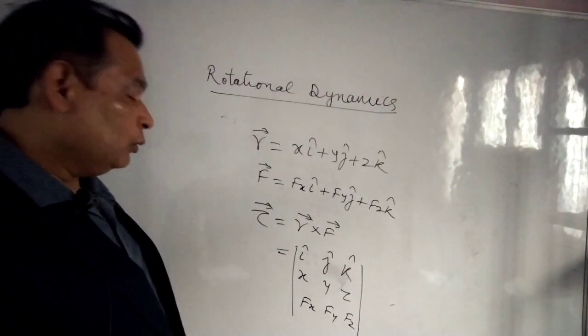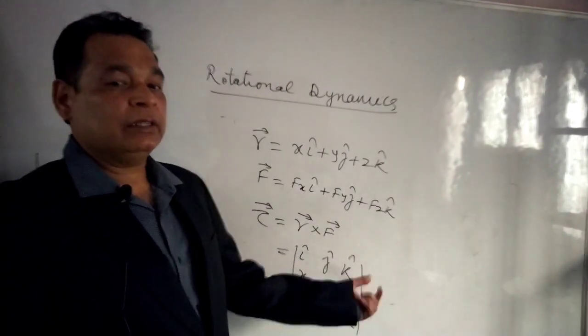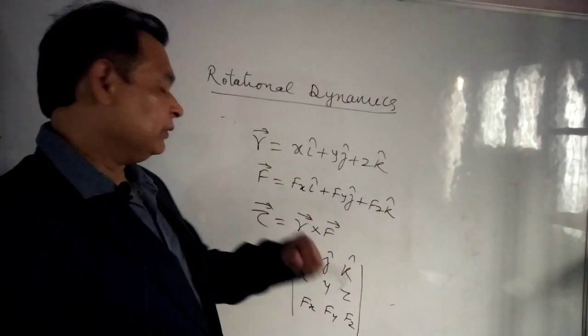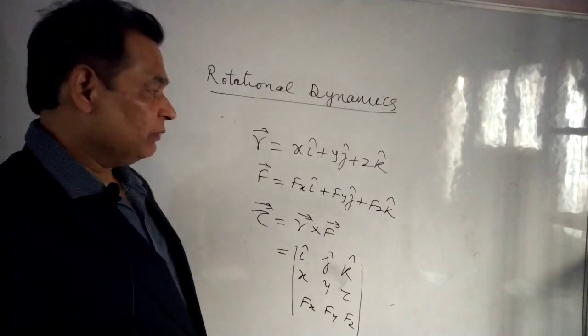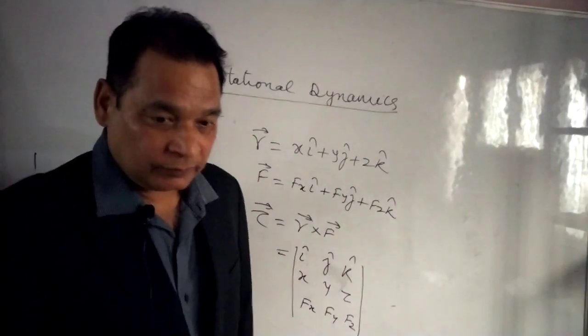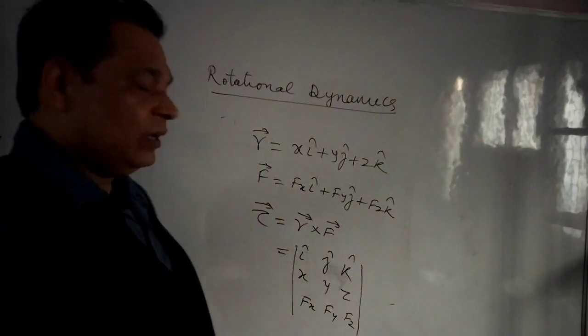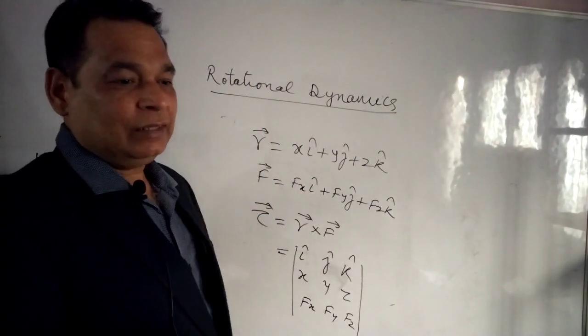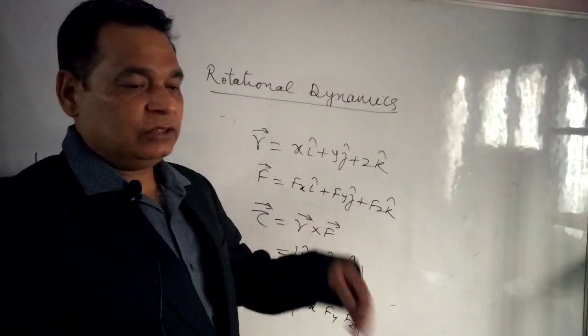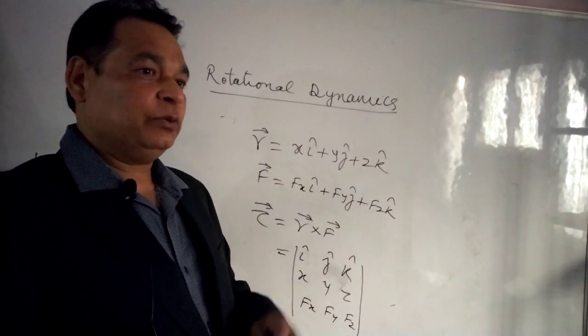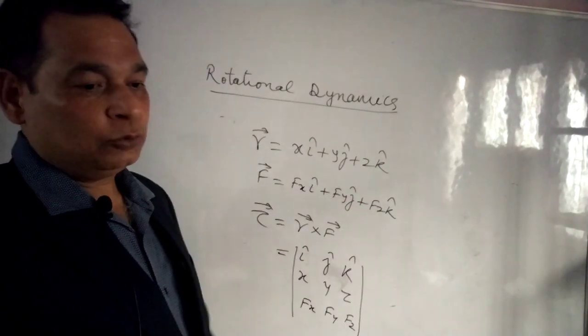I hope you all know how to evaluate this determinant to get the value of torque. So torque can be given in this way. I hope you know the formula. In short, we can understand this with the help of many questions, bit by bit, in many lectures.